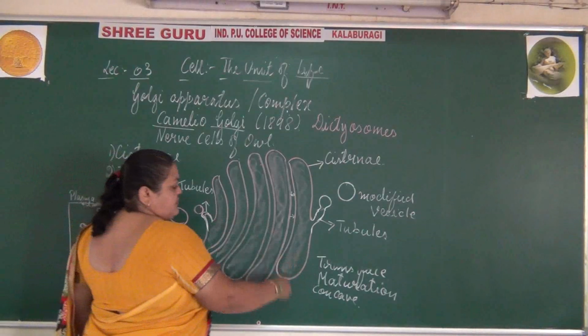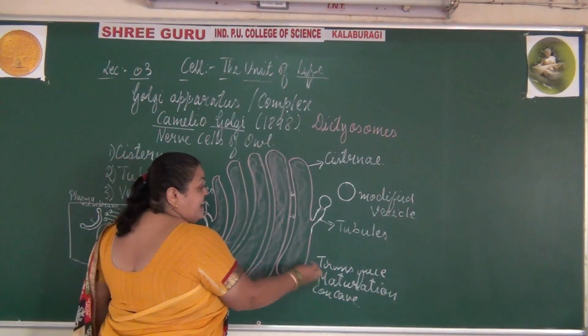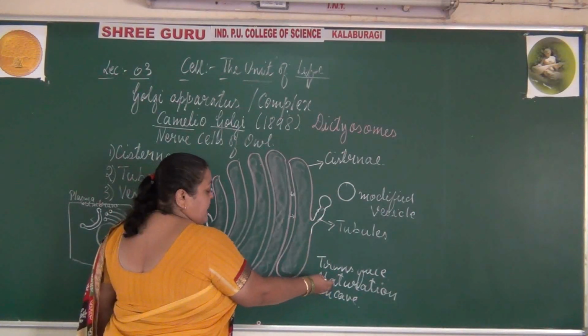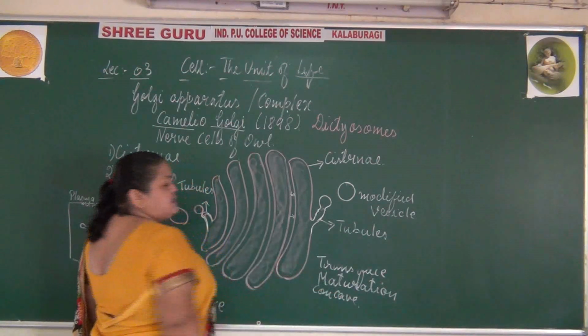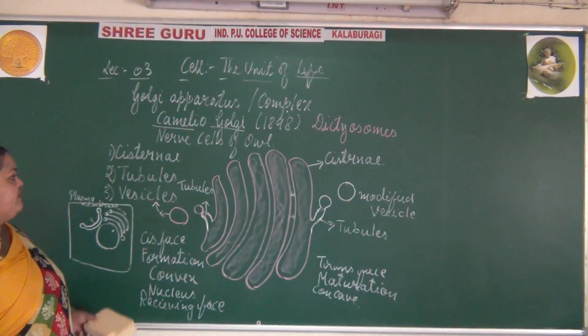So the other end of the cisternae is known as the trans phase, where the components that pass through the cisternae are being modified and matured. It is known as the concave end. That end is also called the concave phase.